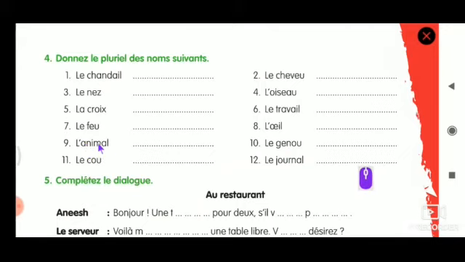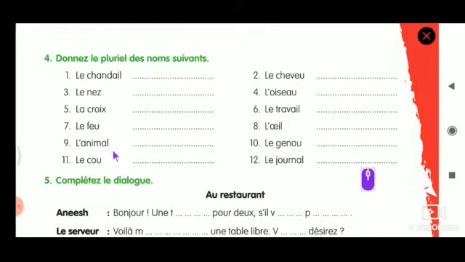L'animal. Whenever it is AL, what ending should be added? That is rule number 5. AUX. Les animaux. LES, ANIMAUX. Les animaux.